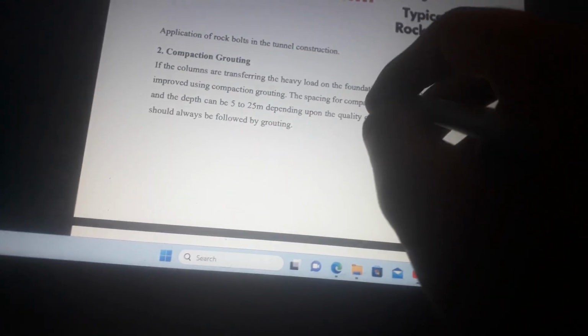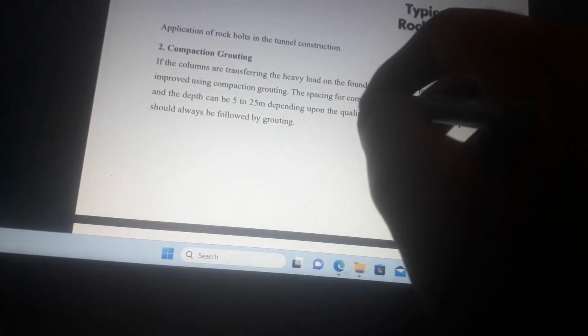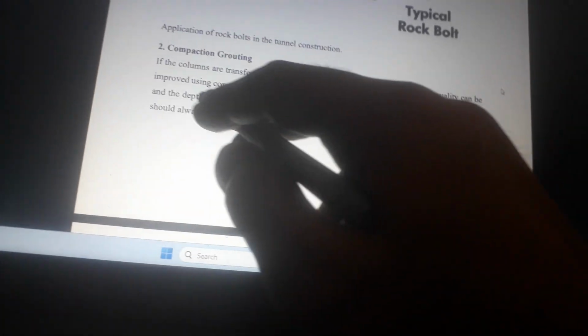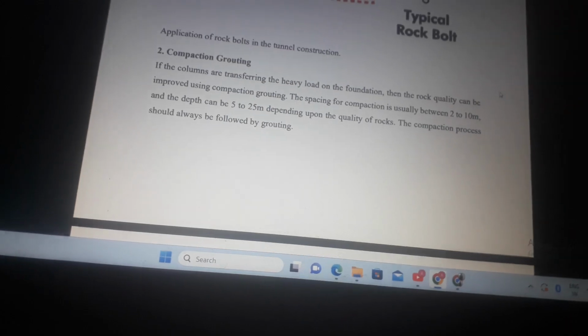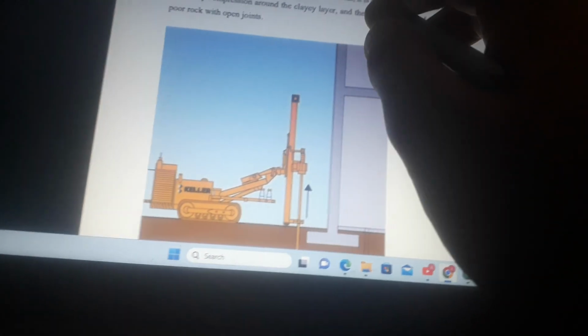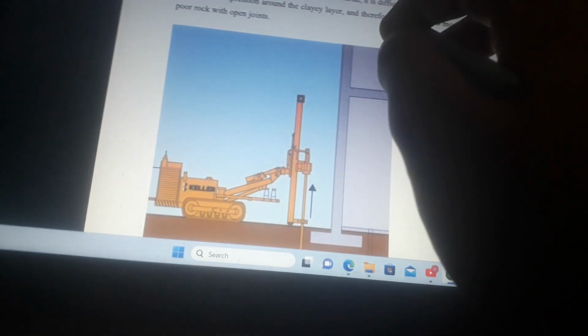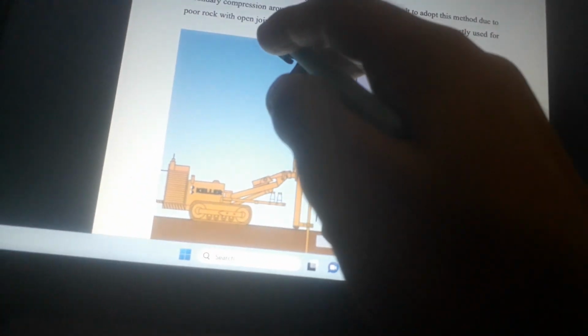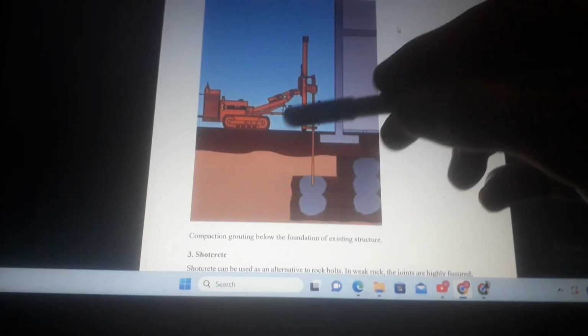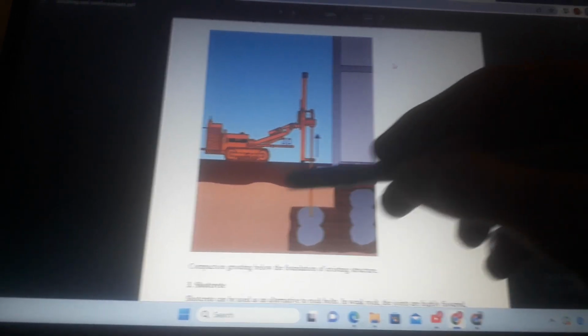Compaction grouting. If the columns are transferring the heavy load on the foundation, then the rock quality can be improved using compaction grouting. The spacing for compaction is usually between 2 to 10 meters and depth can be 5 to 25 meters depending upon the quality of rocks. For rock joints that are filled with clay material, it is difficult to adopt this method due to secondary compression around the clay layer, and therefore this method is mostly used for poor rock and open joints. This is compaction grouting below the foundation of an existing structure.